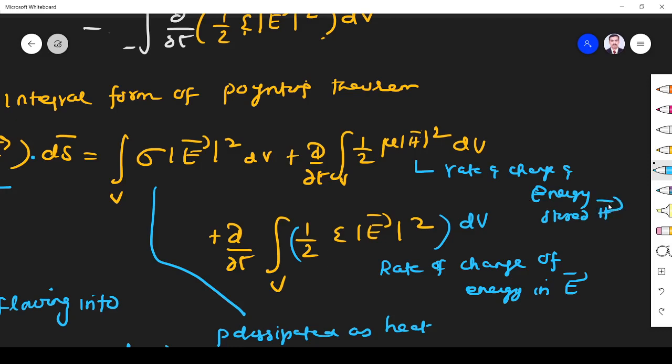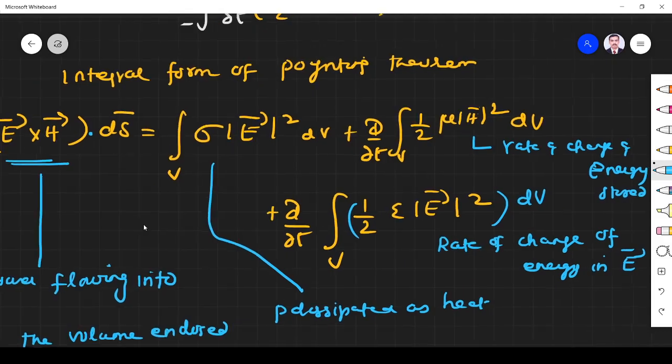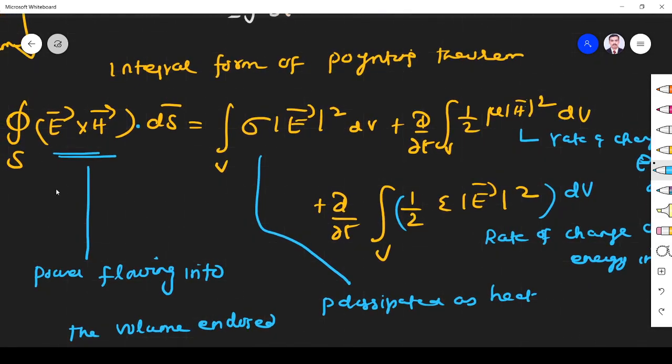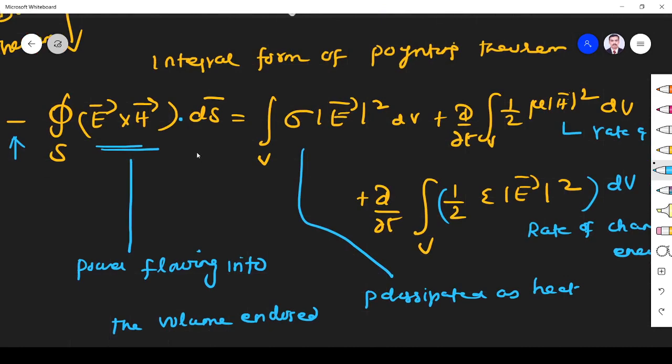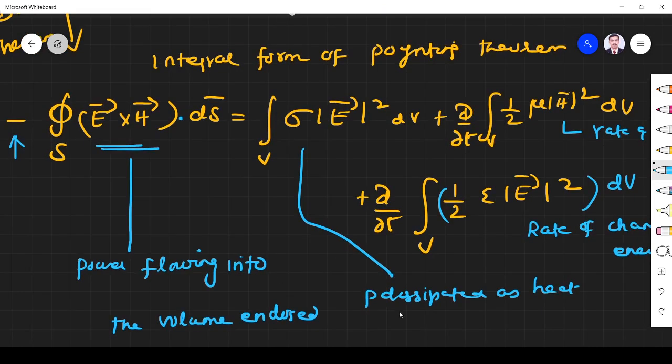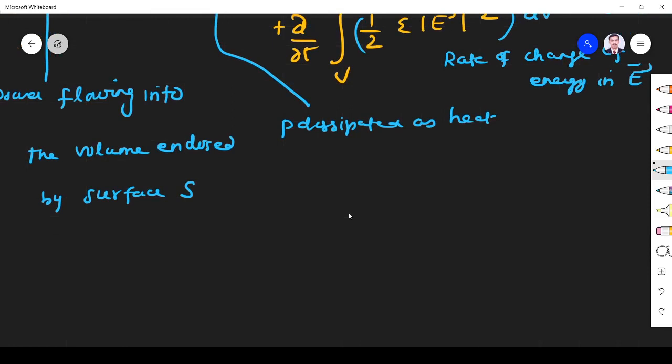So if it is plus, closed integral E cross H dot ds means power flowing out of the region. So that is very important. Closed integral E cross H dot ds means power flowing out.